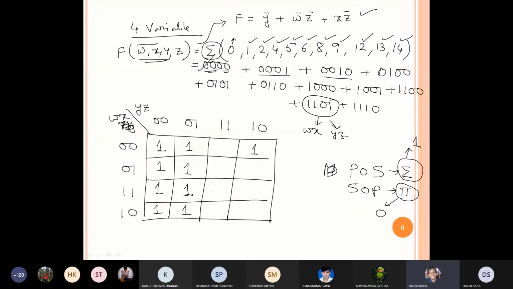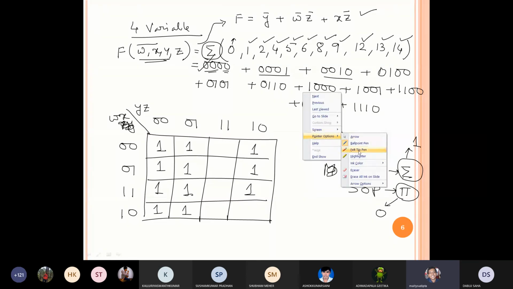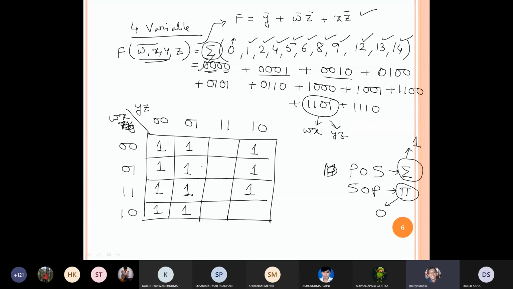You verify. Okay. Now a little bit fast because I have another class. Okay, so now I can make one common group from those 8. I can make groups using 2, 4, 8, 16 in this way. So from this group, I have only one variable common, that is y bar. We got y bar.